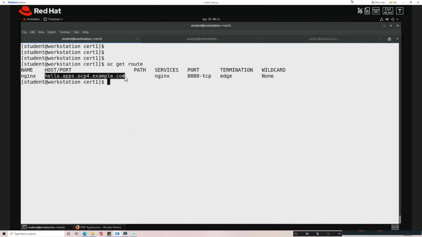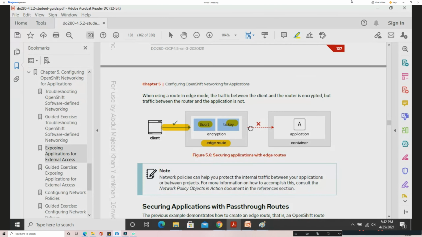Here I just want to keep it simple, because the application has no relevance in this, because my routing point will be the router, which is going to issue the certificate. The communication is secure only from the router to the client. From here to here it is insecure, so inside the cluster it is insecure.